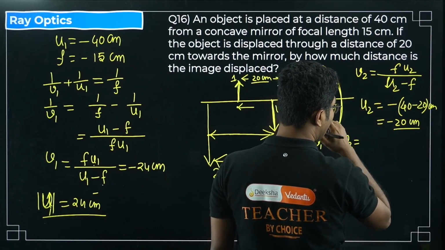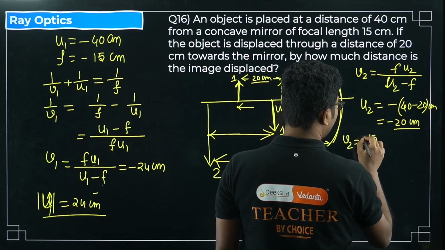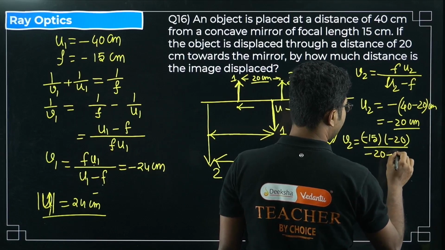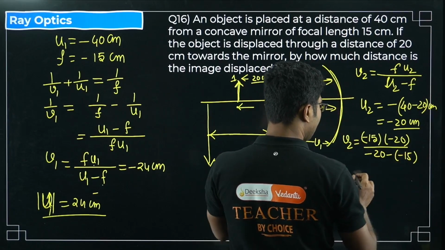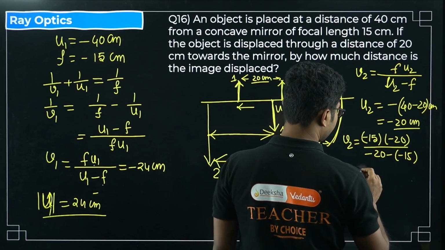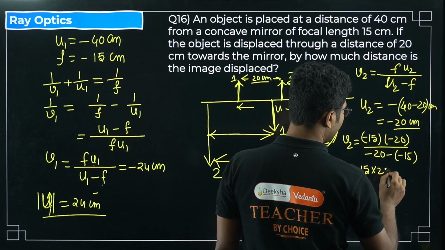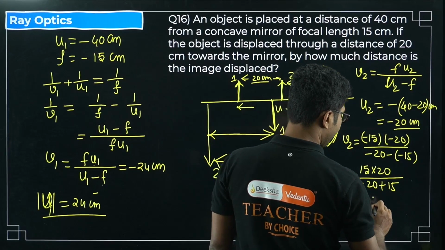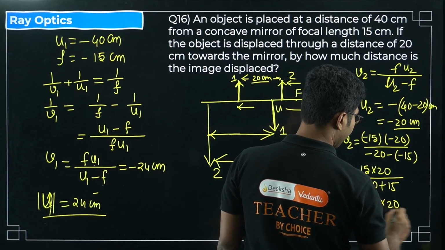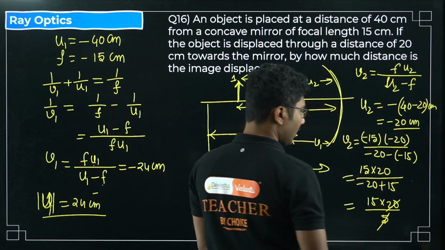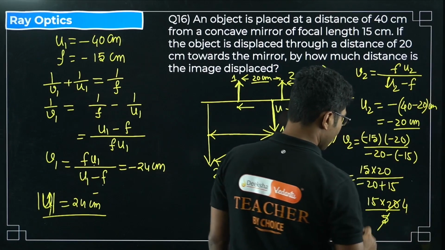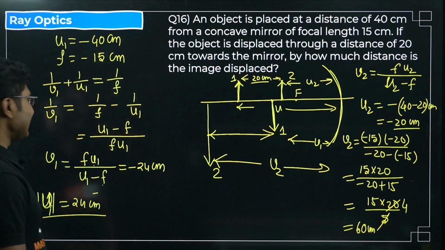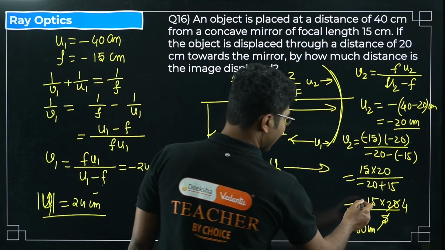So V2 is basically minus 15 into minus 20 divided by minus 20 minus 15. Similar process. So it will be 15 into 20 divided by minus 20 plus 15. So it will be 15 into 20 divided by 5. Okay, 5 4s are 20. So it will be 60 centimeter. Okay, so final image distance is 60 centimeter. So there will be a negative sign obviously.